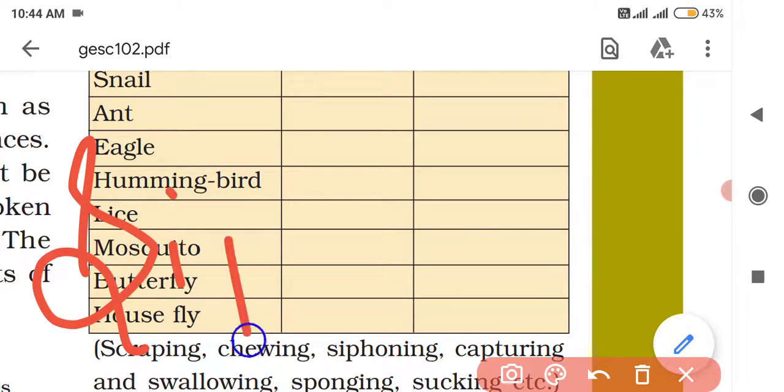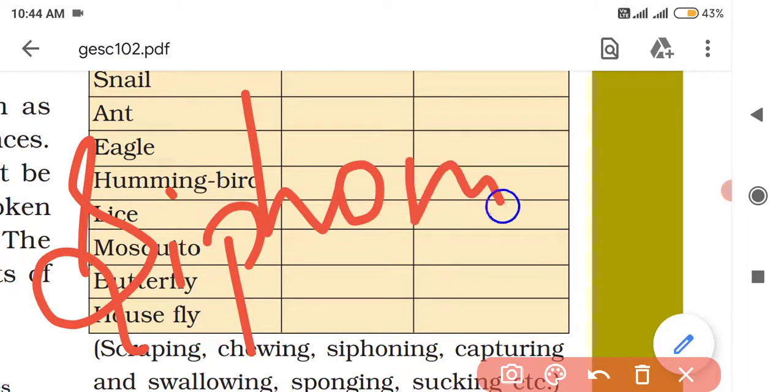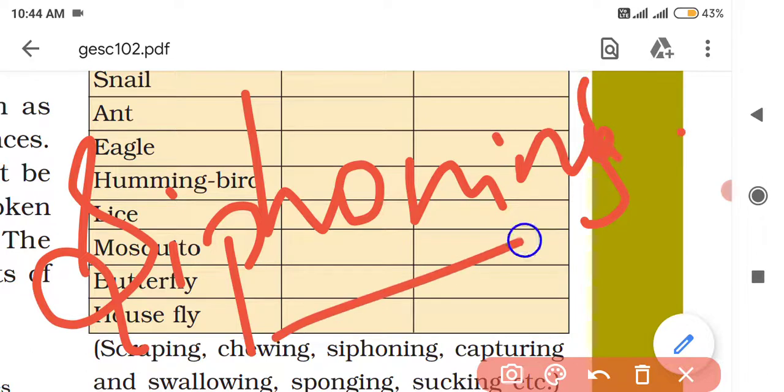Now what is siphoning? Siphon is the long feeding tube which is used to suck the nectar from the flowers. Butterflies generally insert the feeding tube in flowers so as to suck the nectar from the flowers.